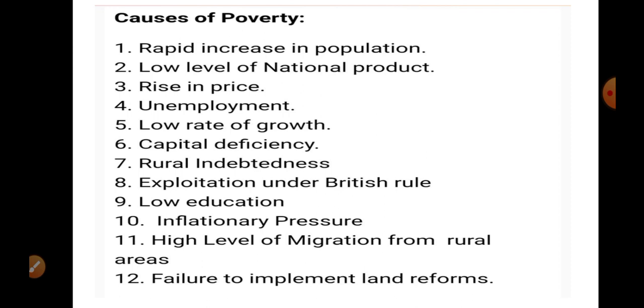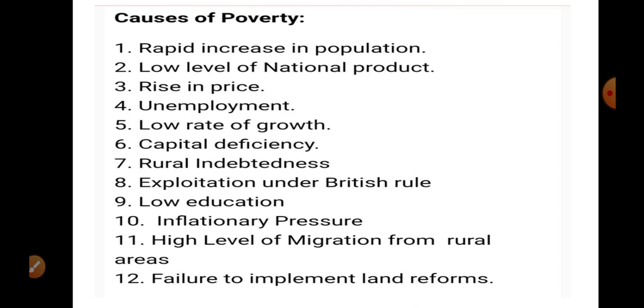Unemployment: because there is continuous increase in population, there is continuous increase in labor force, but we are not able to make job opportunities according to the increase in labor force. So there are many people who are unemployed. Low rate of growth: already when there is less GDP, obviously growth rate is not going to be desirable. Capital deficiency: capital means investment. All of you know investment is what? Increase in fixed assets and inventory stock.